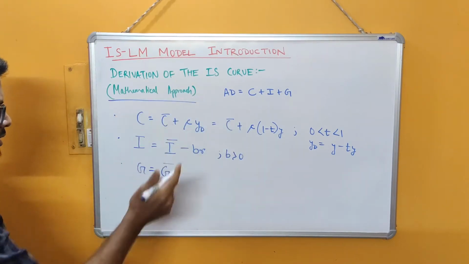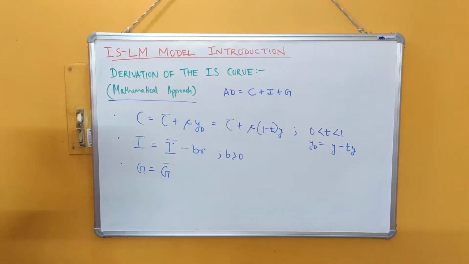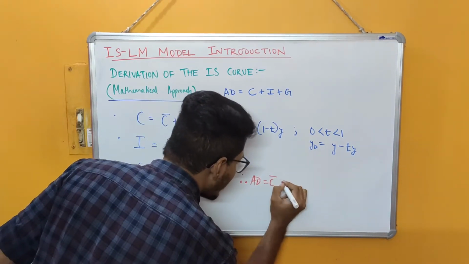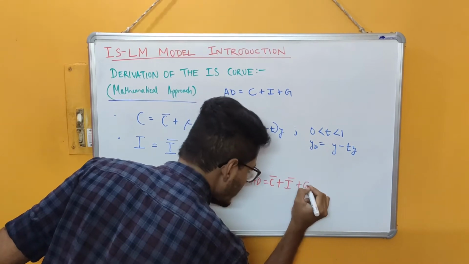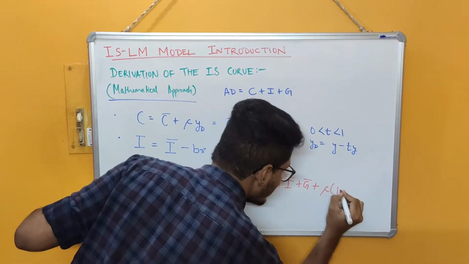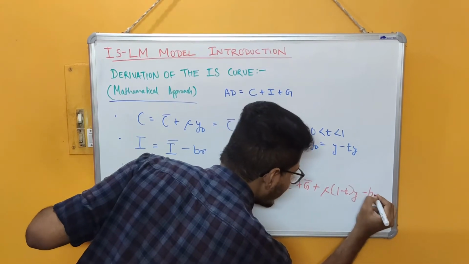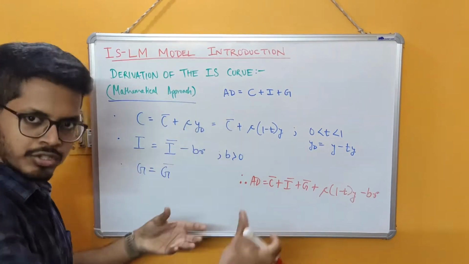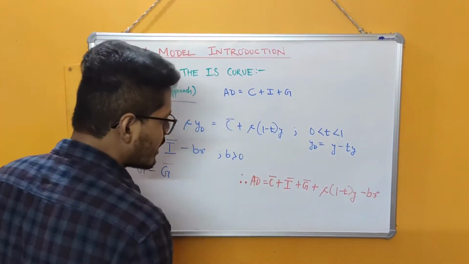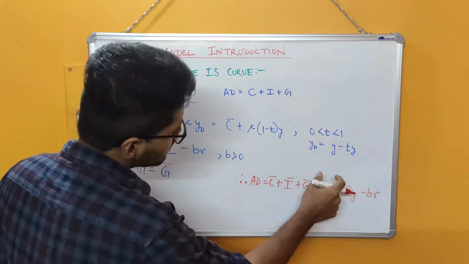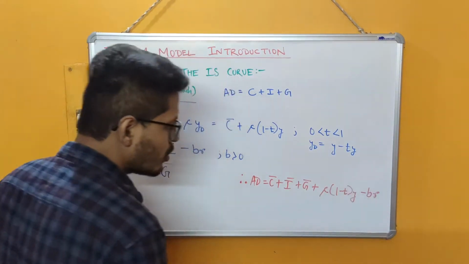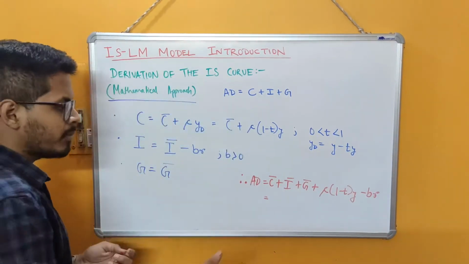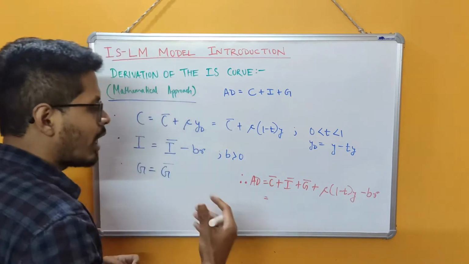So combining all of them, we get the aggregate demand function, and the aggregate demand function will be equal to C bar plus I bar plus G bar plus MPC into (1 minus T) into Y minus BR. When we are clubbing all the three sectors' contribution together, we are getting aggregate demand to be equal to C bar plus I bar plus G bar plus MPC into (1 minus T) into Y minus B into R. This part is the autonomous part, or the fixed part, and we can make one manipulation to make our aggregate demand curve look a bit simpler.